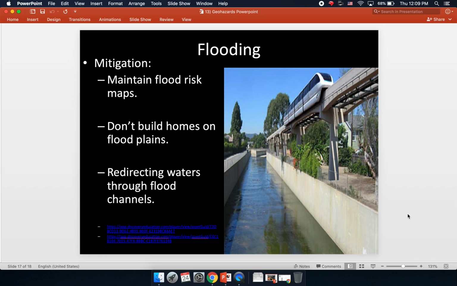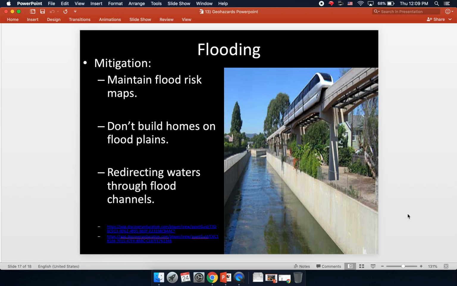This was a real problem in Charlotte, and still continues to be, to a certain degree. There was not really a good plan in place for flood risk, and a lot of places were built where floods were prone to happen, and many times there were floods that caused loss of property and loss of life and other things. Yeah, don't build homes on floodplains. That goes right into maintaining flood risk maps and proper planning.